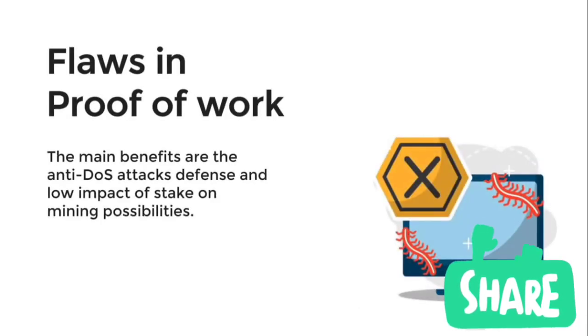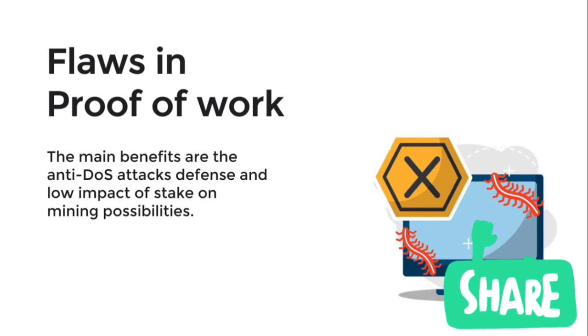Flaws in proof of work. The main disadvantages are huge expenditures, uselessness of computation and the 51% attack. Huge expenditures. Mining requires highly specialized computer hardware to run complicated algorithms. The costs are unmanageable, so mining is becoming available only for special mining pools. These specialized machines consume a large amount of power to run, and that increases the cost. Large costs threaten centralization of the system. It's easy to see in the case of Bitcoin.